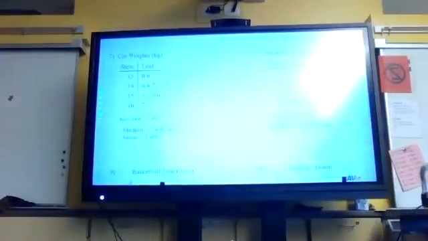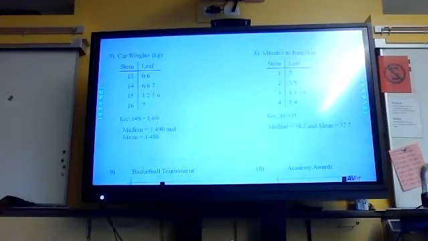All right, guys, so here are the answers. So car weights, the median, or the exact middle, of car weights is 1,490 kilograms. And on average, a car will weigh 1,486 kilograms, or the mean is 1,486. Okay, let's look at number 8. We're looking at the number of minutes, or how long does it take on average for someone to run a 5K. On average, it takes them 32.7 minutes, and the median, or that exact middle, is 34.5 minutes.